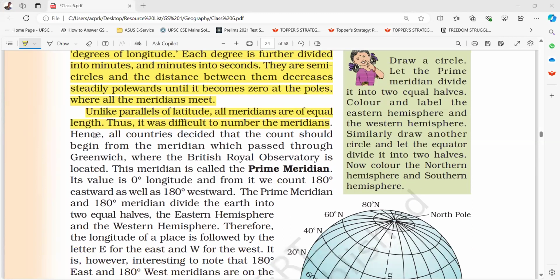Hence, all countries decided that the count should begin from the meridian which passed through Greenwich, where the British Royal Observatory is located. This meridian is called the prime meridian. Its value is 0° longitude, and from it we count 180° eastward as well as 180° westward.